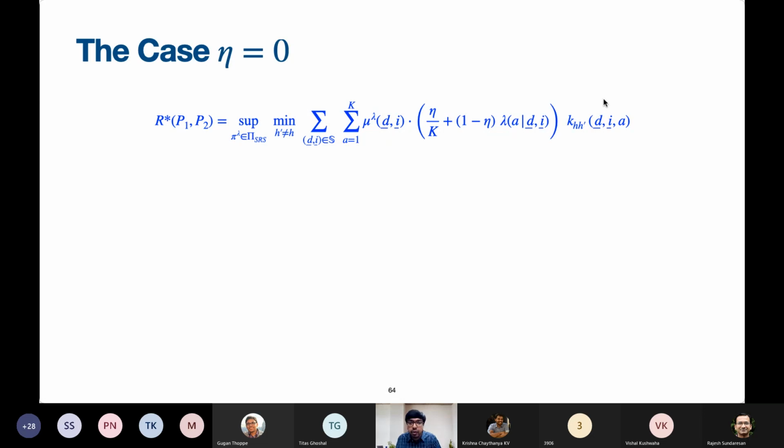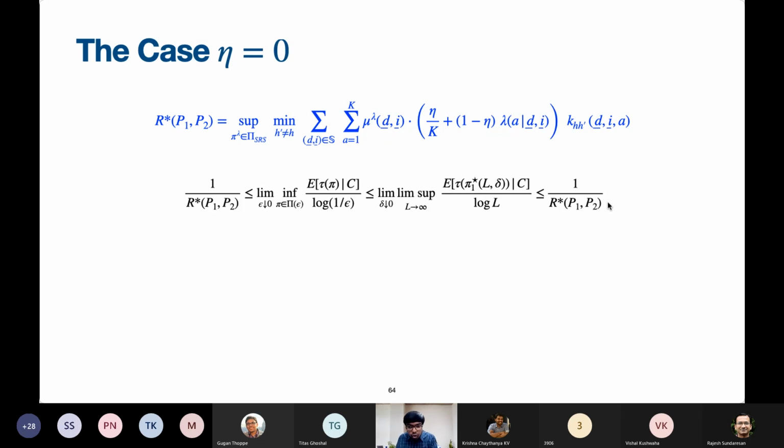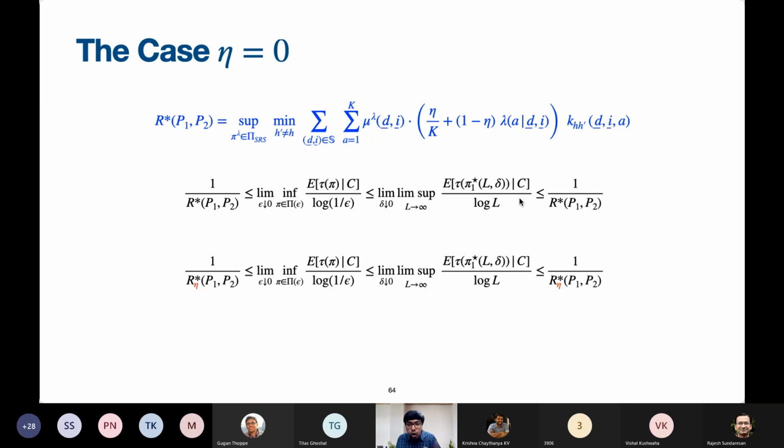Now, we considered the case when there is a trembling hand, but what if there is no trembling hand? Let's quickly walk through this. We showed that this is how the upper and lower bounds look like in the restless case. I'm considering the case when P1 and P2 are known, so that this is a simpler setting to explain. We showed that the upper and lower bounds explicitly depend on eta. See, there is eta in this expression. So let's explicitly write down R eta star. And we know that the upper and the lower bounds match from our analysis.